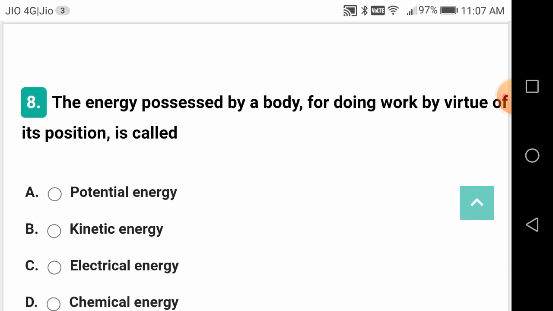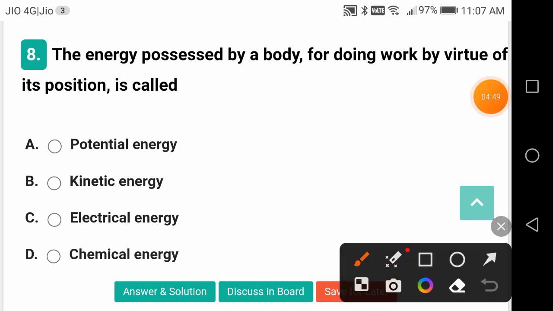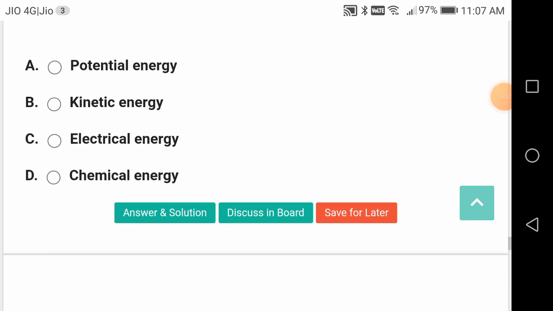The energy possessed by the body for doing work by virtue of position is called potential energy. Right? That is the potential energy. If it is by virtue of its velocity, it is called kinetic energy.